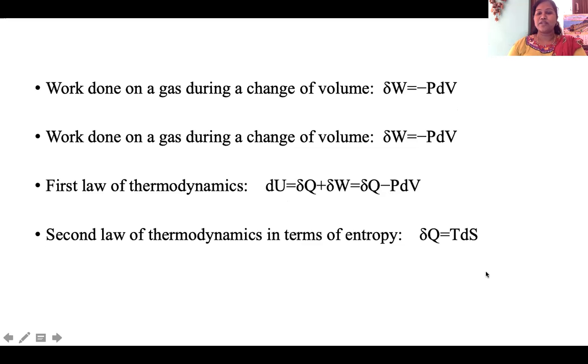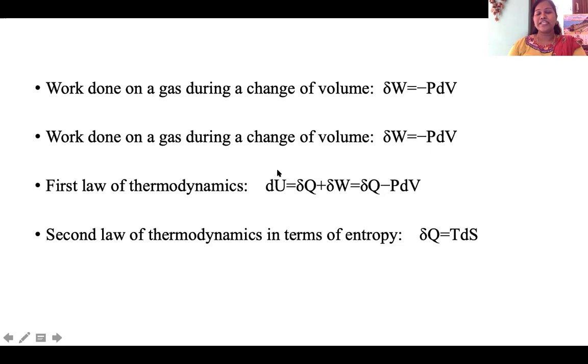These are the first and second laws, but we have used the principle dW equal to minus PdV, where W is work, P is pressure, and V is volume. In thermodynamics, temperature, pressure, and volume are the three main parameters which affect all the terms.